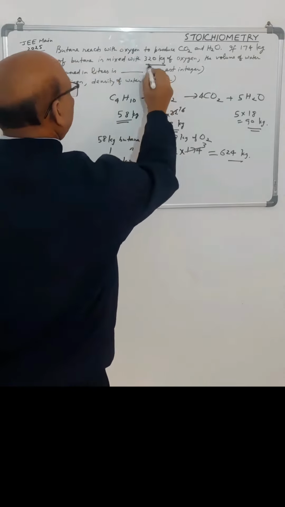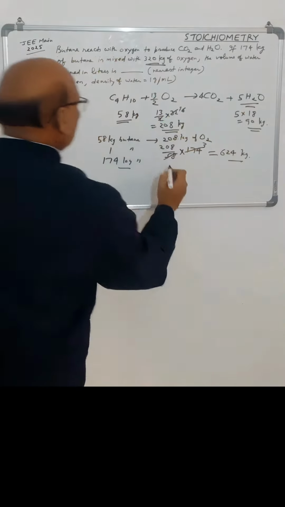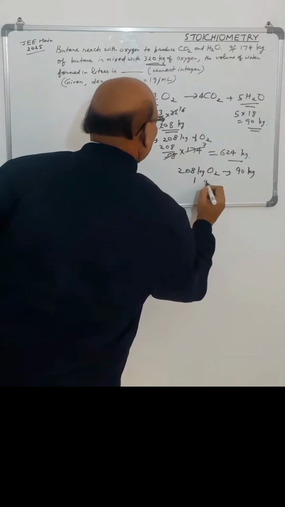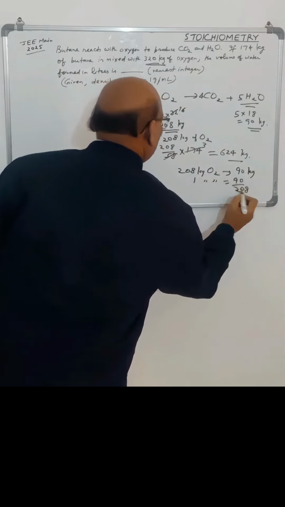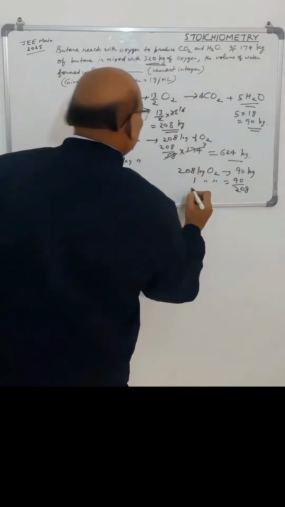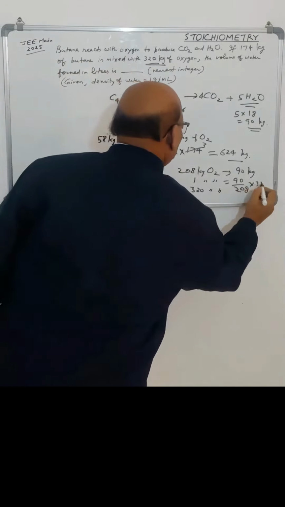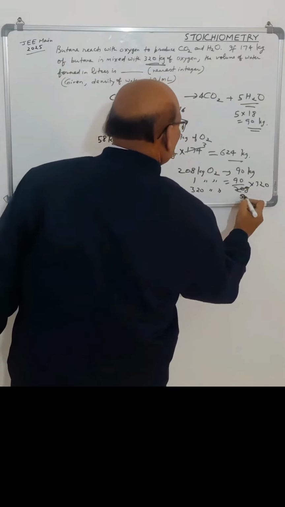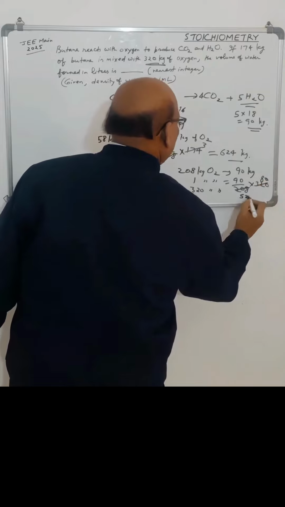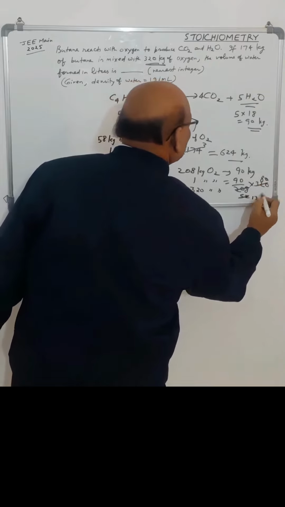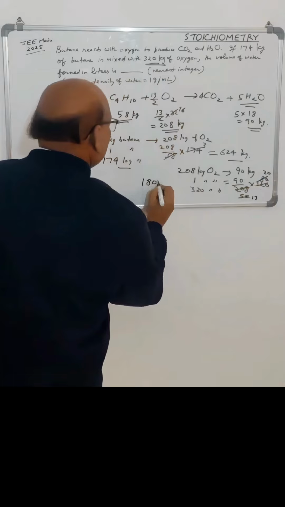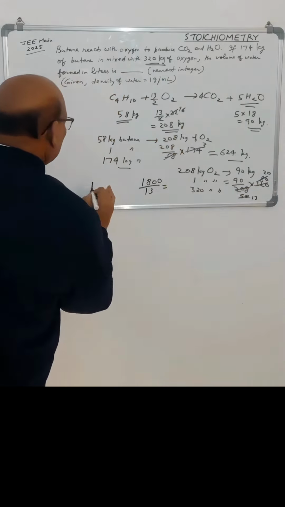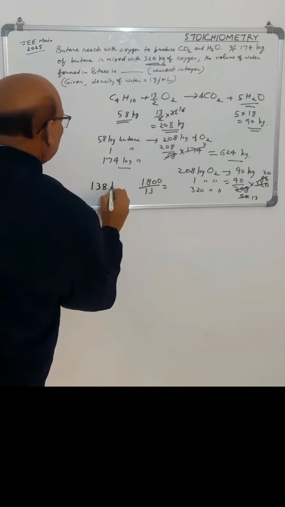तो अभी हमें देखना है कि 320 kg of oxygen से कितना वाटर प्रोड्यूस होगा. Okay, now we know that 208 kg of oxygen produces 90 kg of water. So 1 kg of oxygen will produce 90 divided by 208 kg of water, and we have how much kg? That is 320 kg. So 320 kg of oxygen will produce multiplied by 320. Okay, so this can be simplified by dividing by 4, so this will be 1800 divided by 13, so this will come as 138 kg.